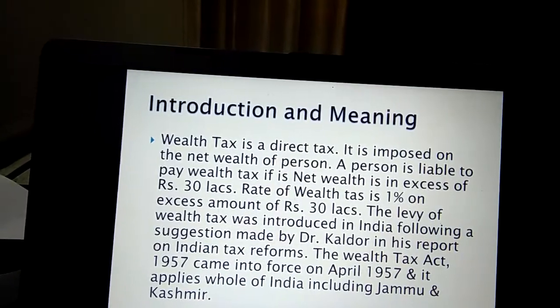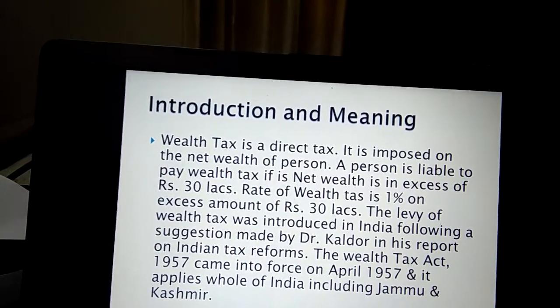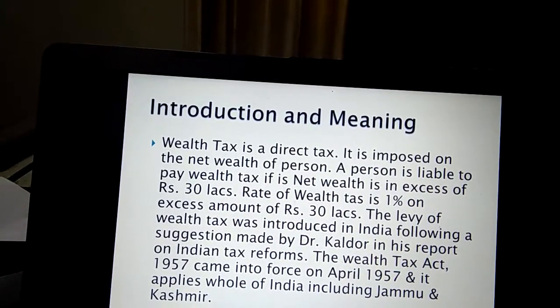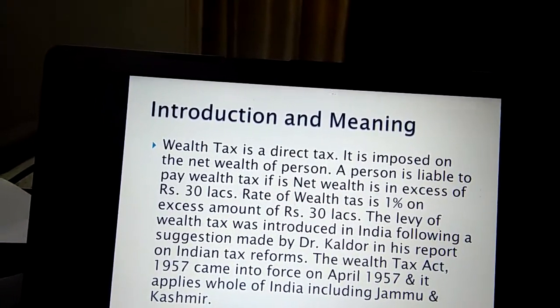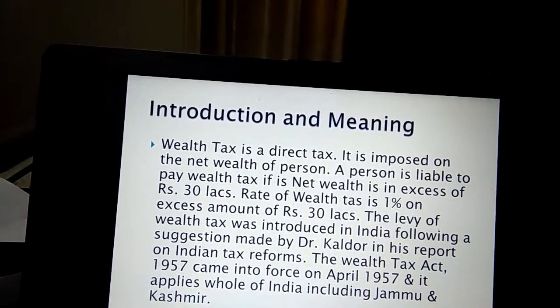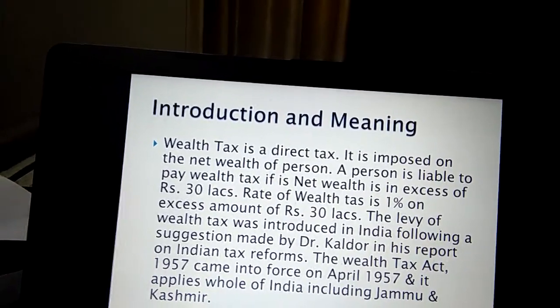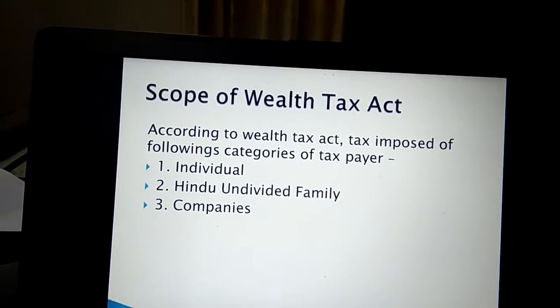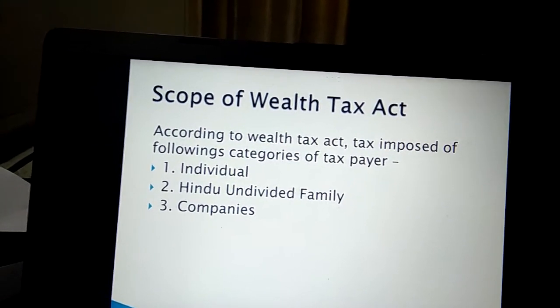The levy of wealth tax was introduced in India following a suggestion made by Dr. Kaldor in his report on Indian tax reforms. The Wealth Tax Act 1957 came into force in April 1957 and applies to the whole of India including Jammu and Kashmir. Now we will discuss the scope of wealth tax.